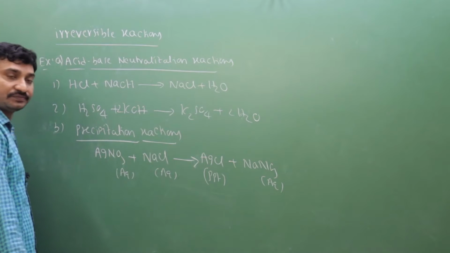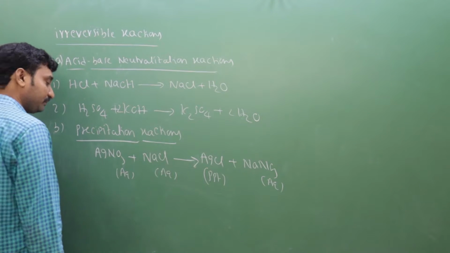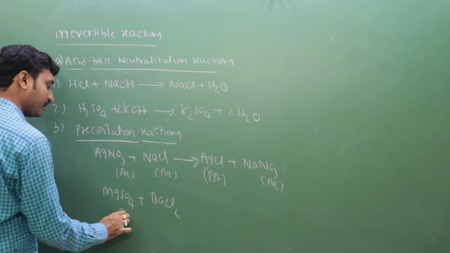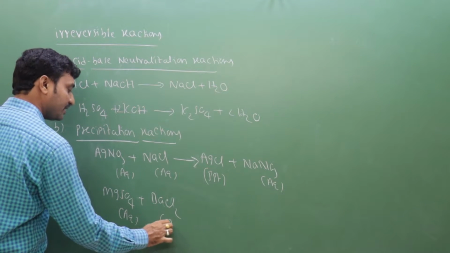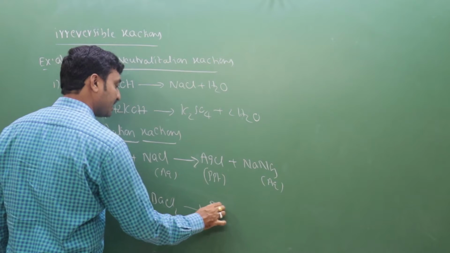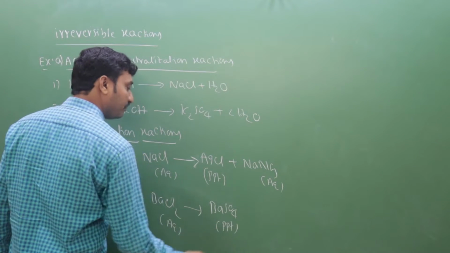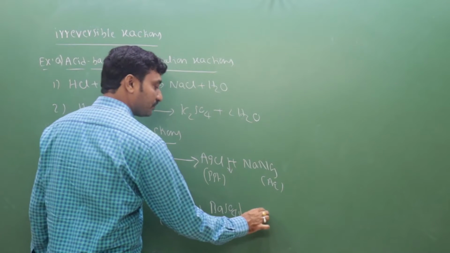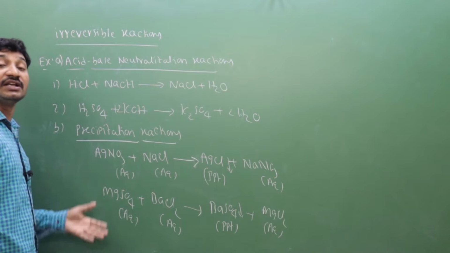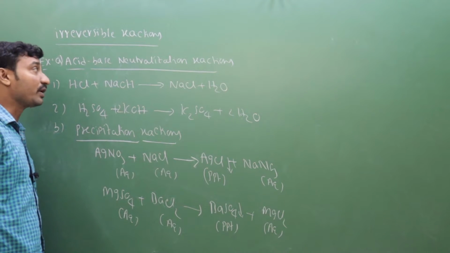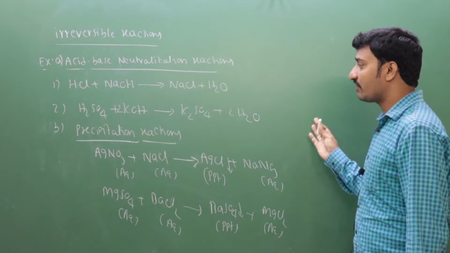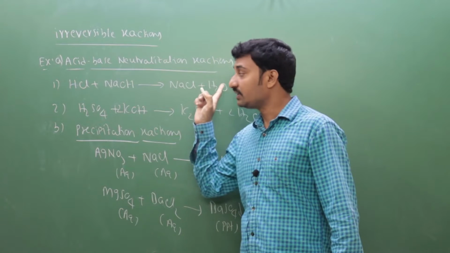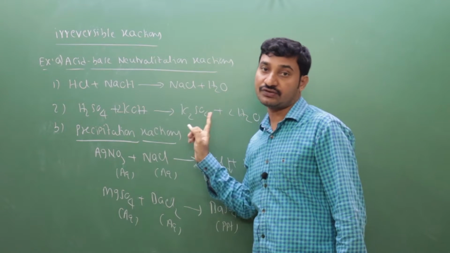Next, MgSO4 aqueous plus BaCl2 aqueous gives BaSO4 precipitate, barium sulfate, down arrow, plus MgCl2. So precipitation reactions are irreversible reactions. No backward direction takes place, only a single direction. Till the reaction is complete, it moves in a single direction only.